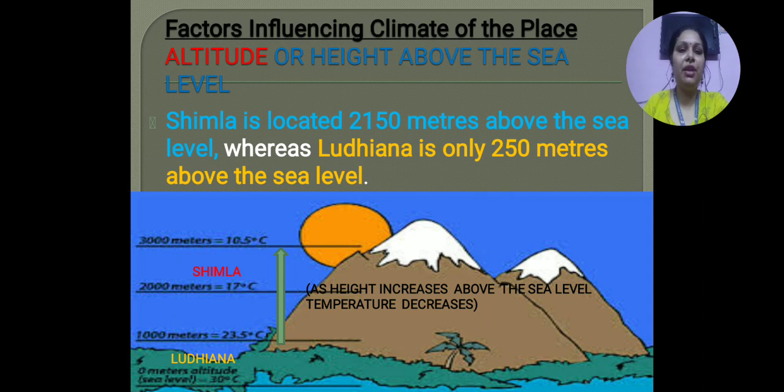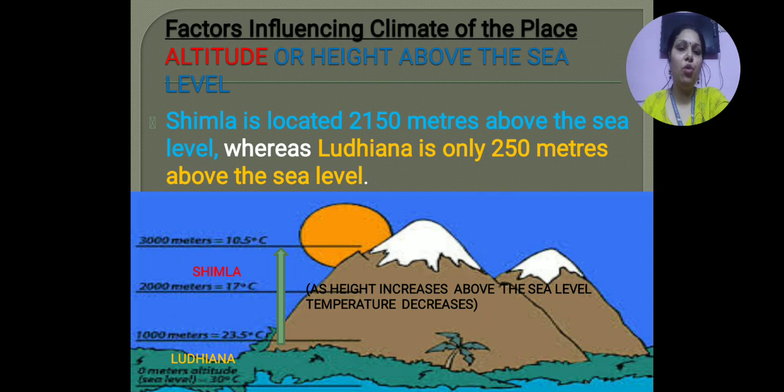You can see this figure, the mountains are there, and with the help of this green arrow, I am showing the height. As we are moving towards the areas which are placed on high altitudes, you can see the degree of temperature is decreasing. If the altitude is 100 meters, the temperature is 23.5 degrees.